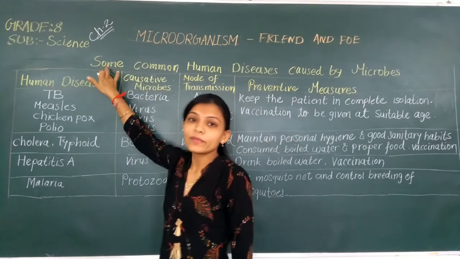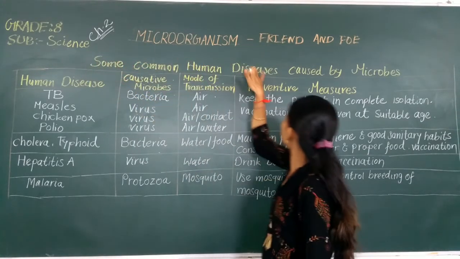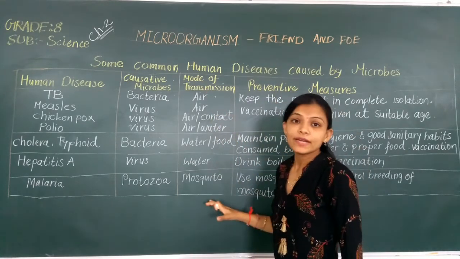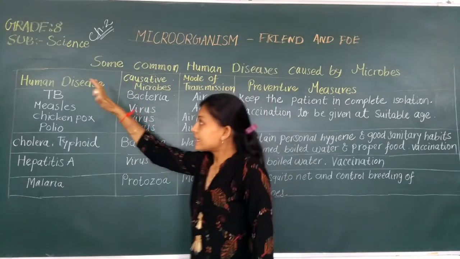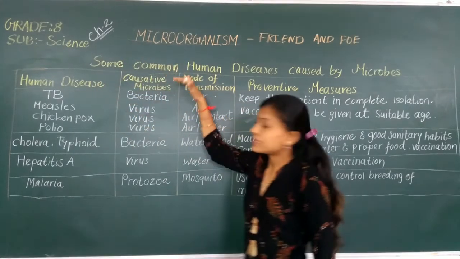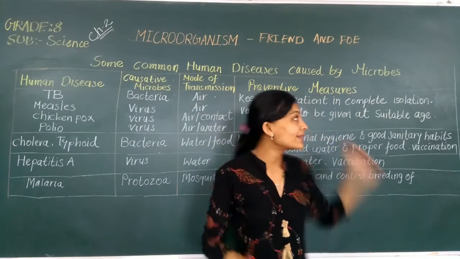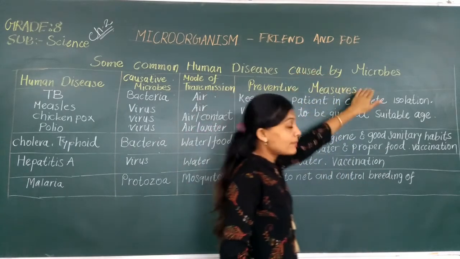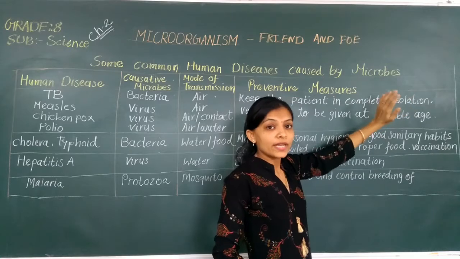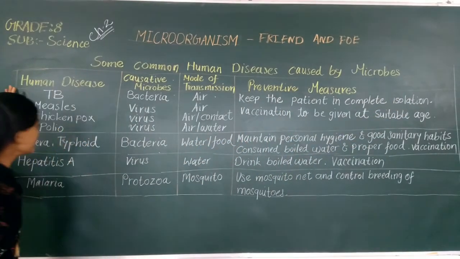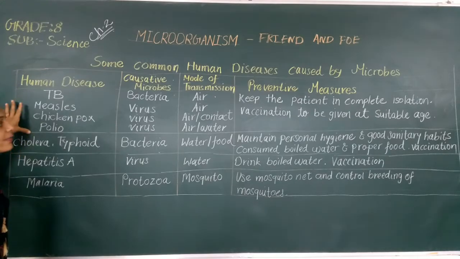The name of the topic is some common human diseases caused by microbes. Here I have made one table for you: the human disease, causative microbes, mode of transmission, means how it spreads, and preventive measures. What measures you should take to avoid the diseases? First I have written TB, measles, chickenpox and polio.